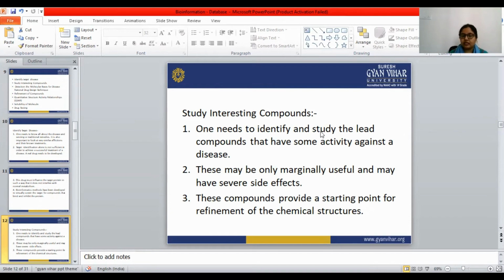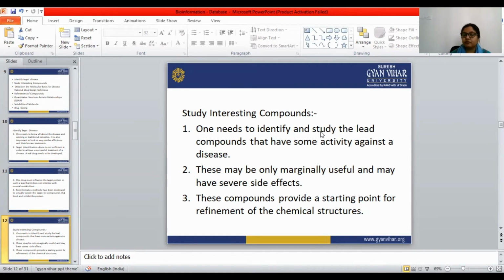These compounds provide a starting point for a refinement of the chemical structure. Once we have found the lead compound, it may be marginally useful and have severe side effects, or it may not have any side effect and be very useful.